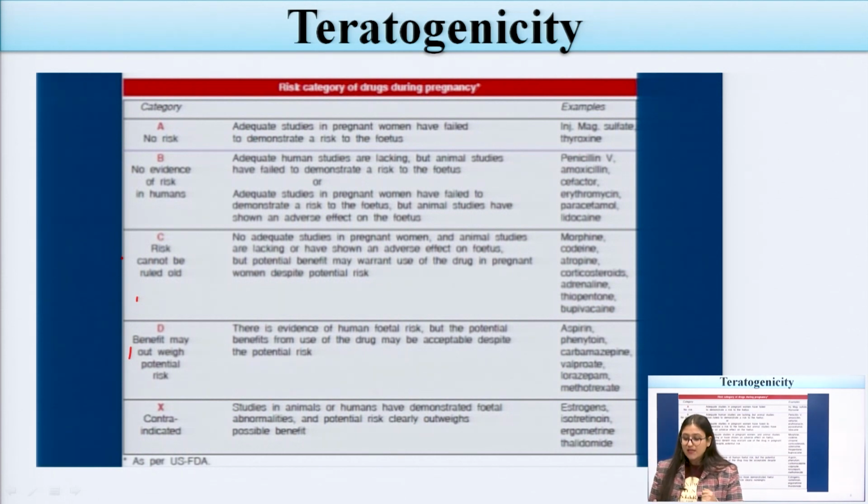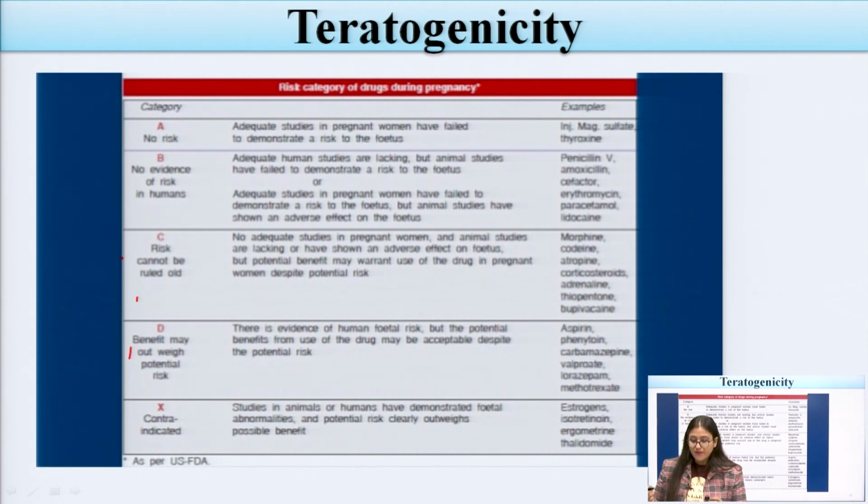Now, C is the risk cannot be ruled out. There are no adequate studies in pregnant women, and animal studies are lacking or have shown adverse effects on the fetus, but the potential benefit may warrant use of the drugs in pregnant women despite the potential risk. Like morphine, codeine, atropine, corticosteroids, adrenaline, thiopentone, and bupivacaine. These come under category C.